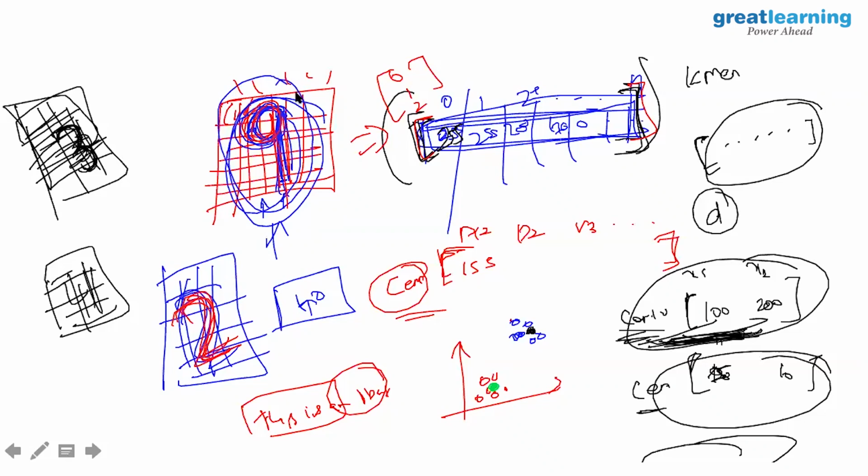Now you deploy that model into production and you get an image which represents 9. What happens in that case? Let's say I'm training between 0, 1, 4, and 9, and I get a number 3.